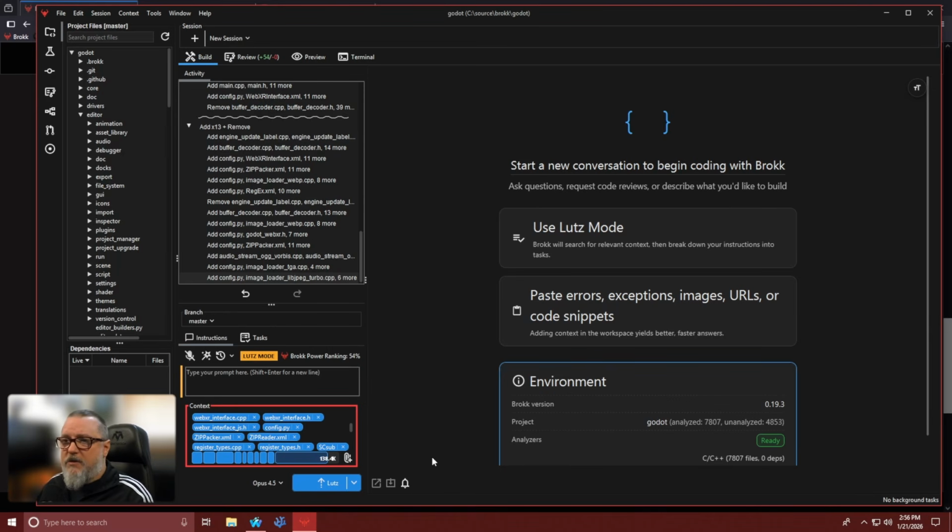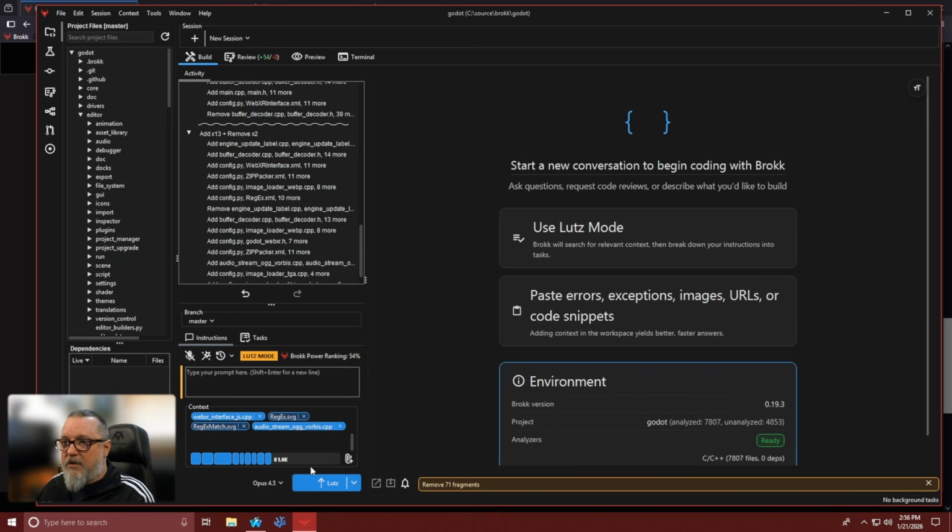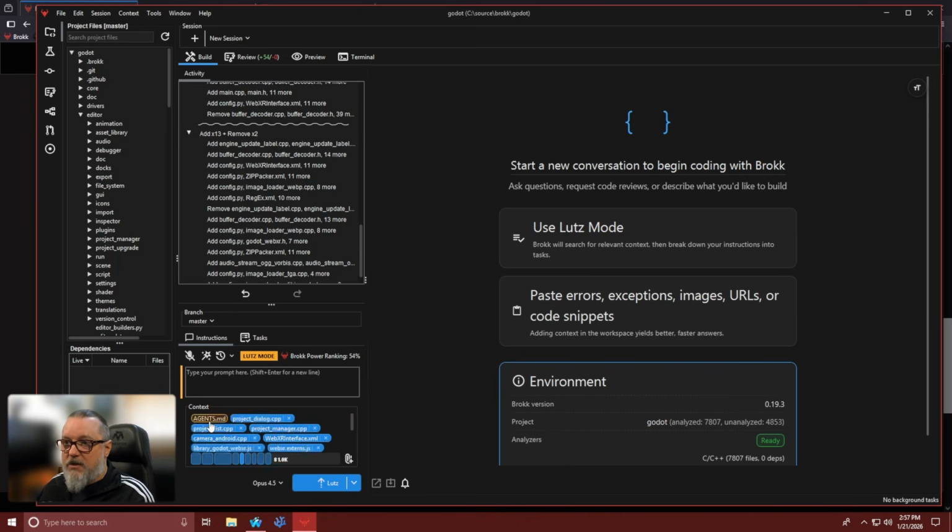To achieve this, it's relatively simple. You can go in and go file by file, and delete them out using the little X control here, or you could just grab an entire chunk of context out and basically just drop these 71 files. And that'll bring it back into a range that, as you can see, is now comfortable for Opus to run. And I would almost wager that Flash is also in the same category. So there we go. We've now brought our context very quickly back into a comfortable range for the LLM to work the problem.